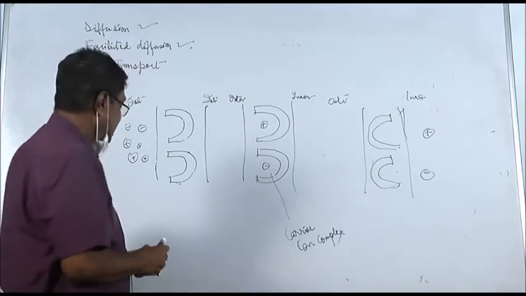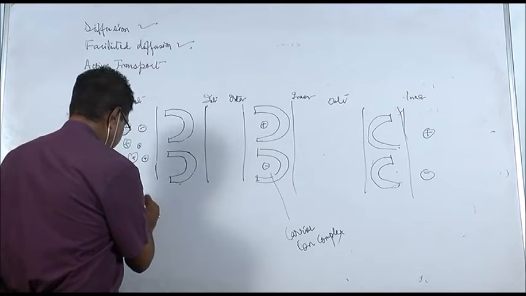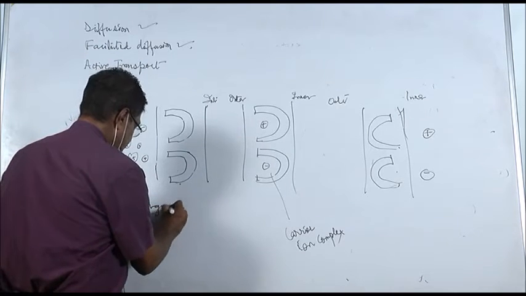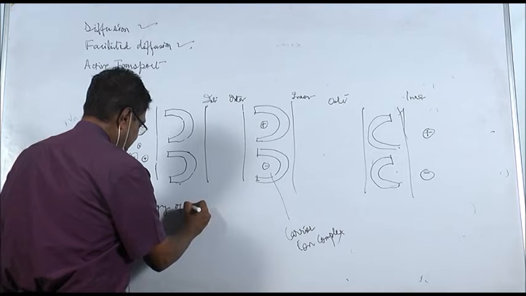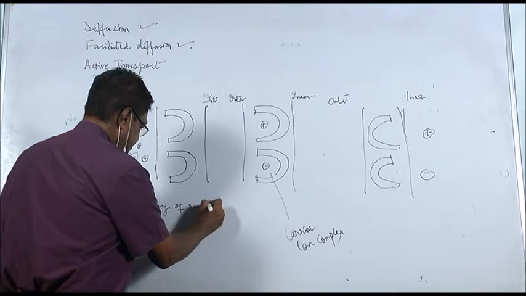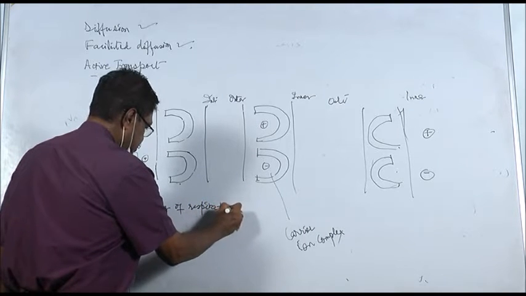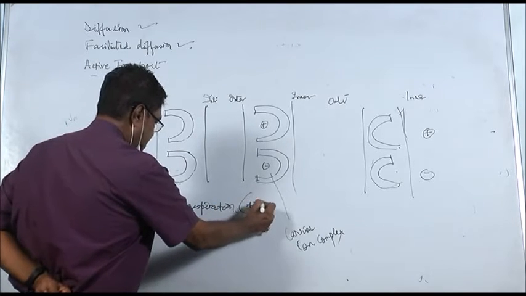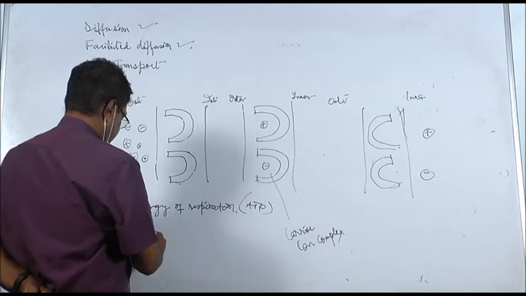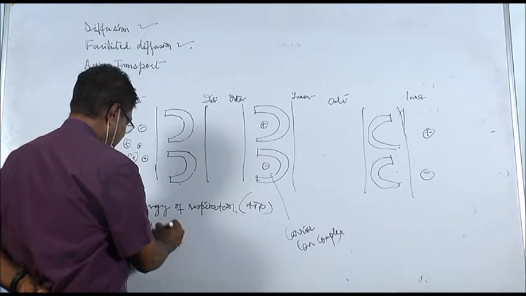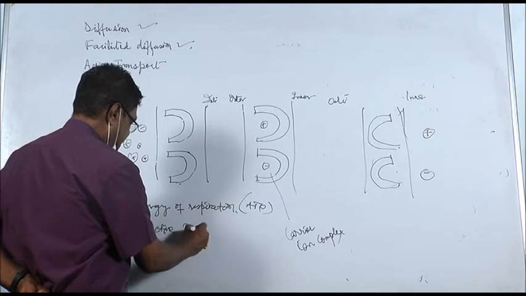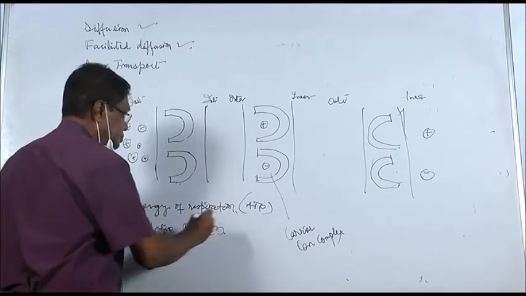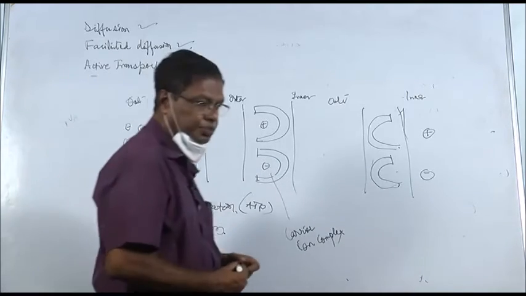Here energy is involved, energy of respiration, or ATP is involved, and that's why it is an active process.